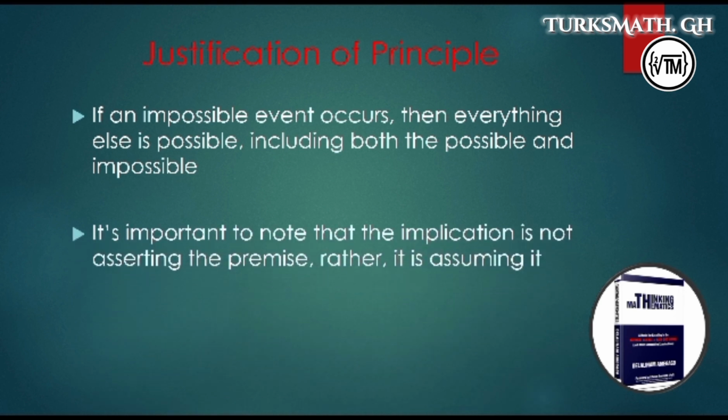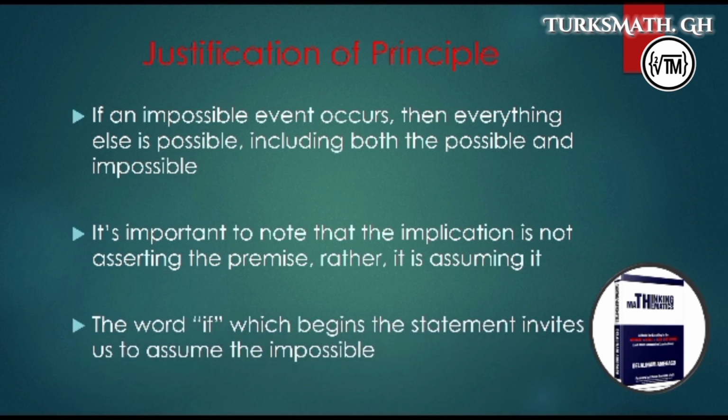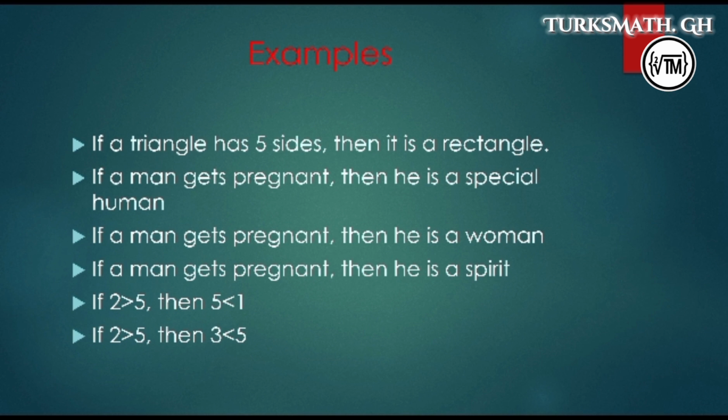It's important for us to note that the principle is not asserting the premise, rather it's assuming it. The word if, which begins the statement, invites us to assume the impossible. Here are some examples. If a triangle has 5 sides, then it is a rectangle. We easily say this is true because we believe that there is no triangle that has 5 sides.